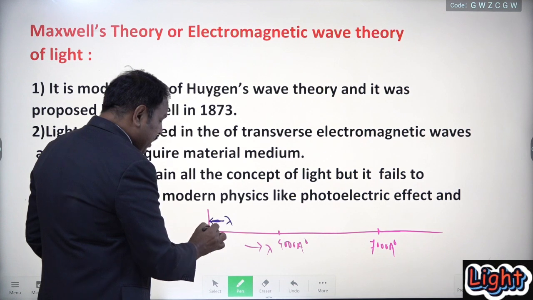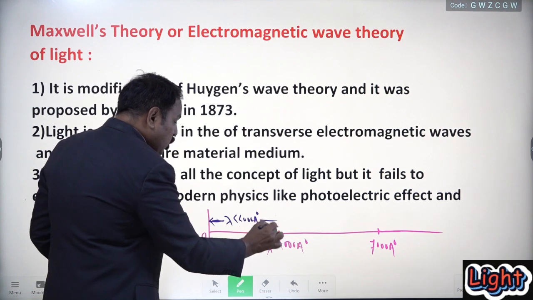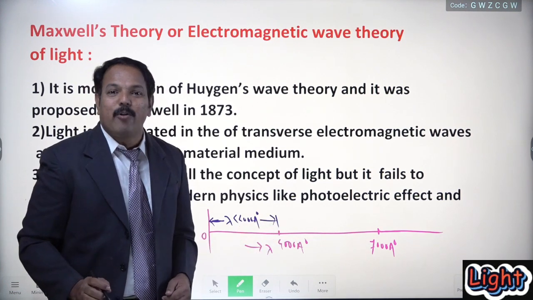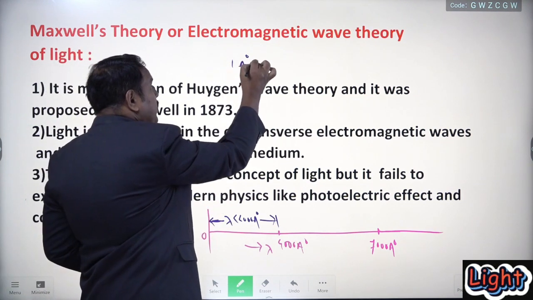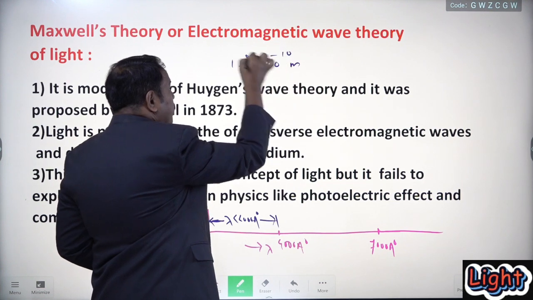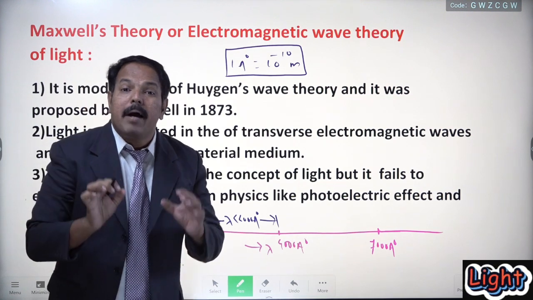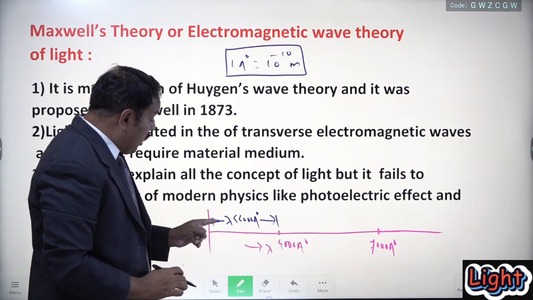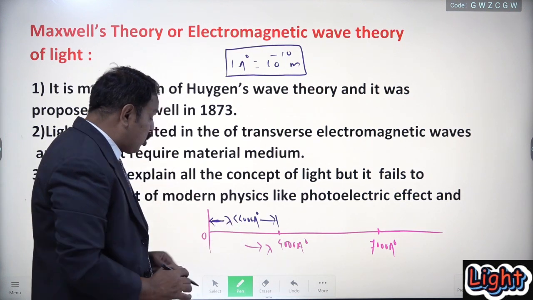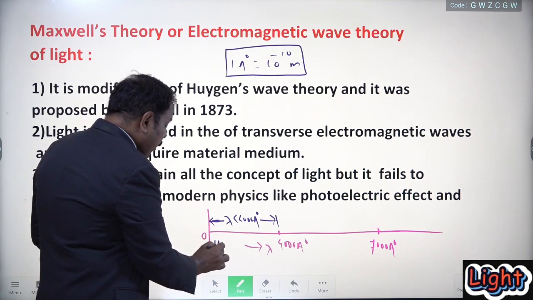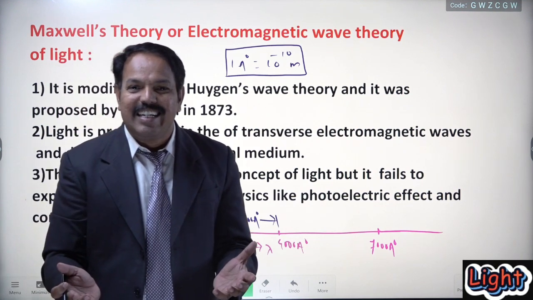Yesterday we have seen wavelength denoted by lambda. Lambda is less than 4000 angstrom unit. Do you know angstrom unit? Remember, student, angstrom unit is the unit of distance, and 1 angstrom unit means 10 raised to minus 10 meter. So remember that the electromagnetic radiation having wavelength less than 4000 angstrom unit are called as ultraviolet light, UVL.